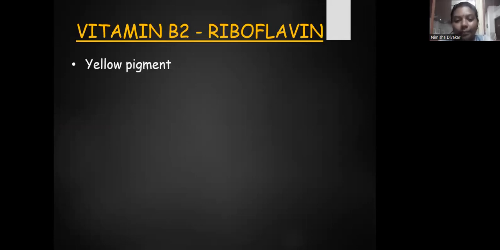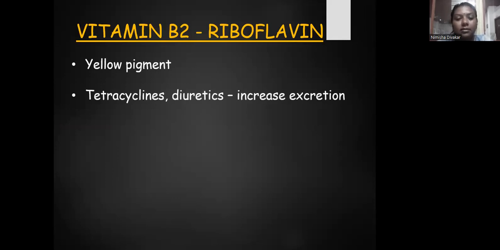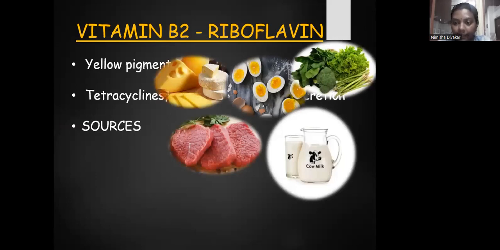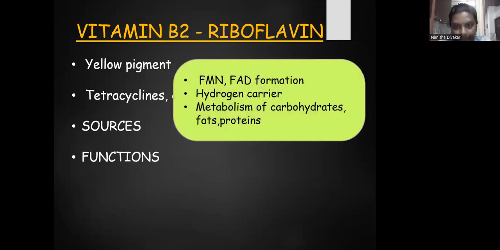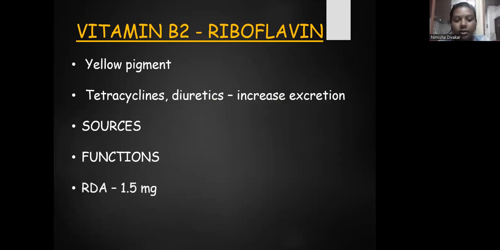Riboflavin is a yellow pigment. Consumption of tetracyclines and diuretics increases the excretion of riboflavin. The sources of riboflavin are milk, red meat, cheese, egg, and green leafy vegetables. Its function is that it results in FMN and FAD formation. It acts as a hydrogen carrier and helps in the metabolism of carbohydrates, fats, and protein. The recommended dietary allowance is 1.5 milligrams.